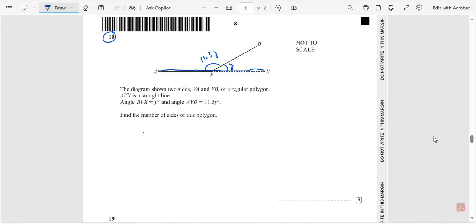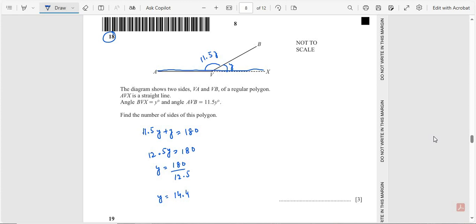So first of all we find the value of y. 11.5y plus y is equal to 180. Sum of these values, we get 12.5y is equal to 180. Divide with 12.5, y is equal to 180 divided by 12.5. So after calculation y is equal to 14.4.